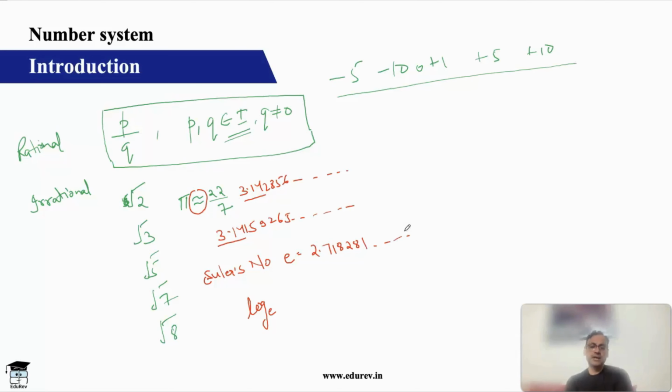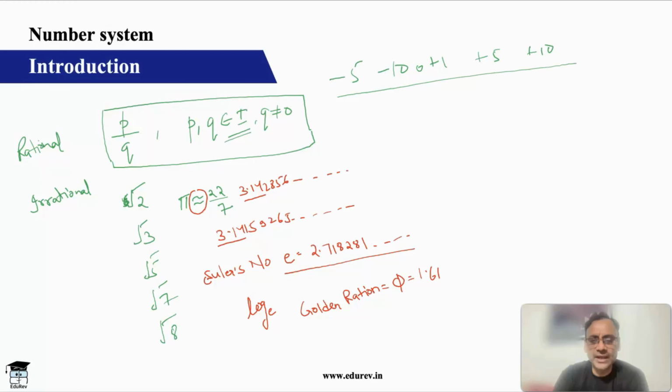Again, this is an irrational number. Third irrational number, not so much used, but something that you should know, is the golden ratio. Golden ratio is represented by phi, or this symbol. This is approximately equal to 1.618 and so on. This is again an irrational number.